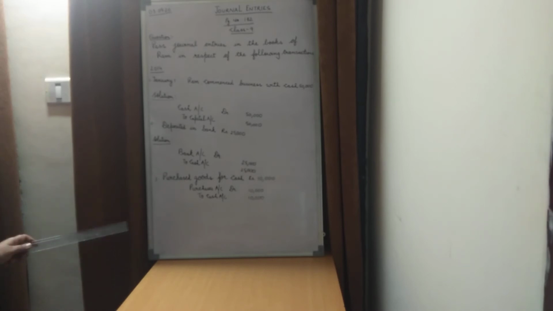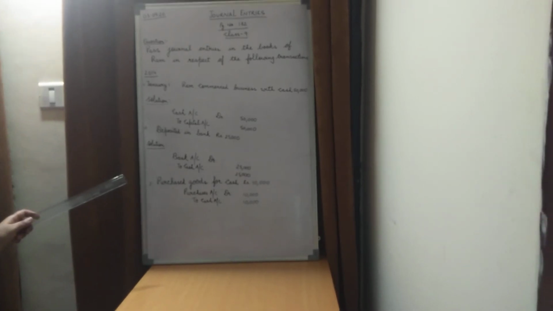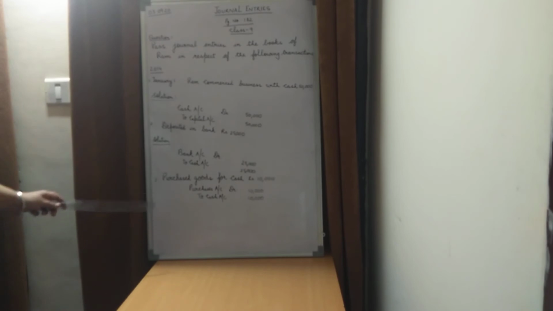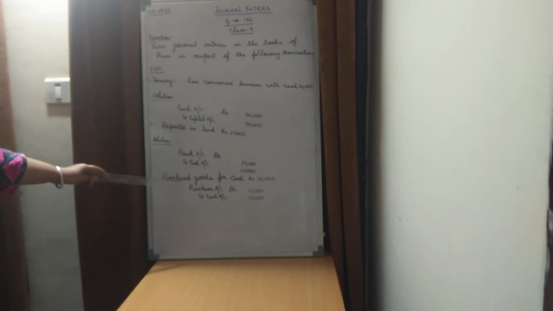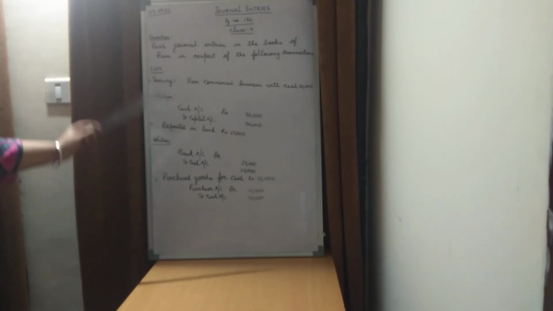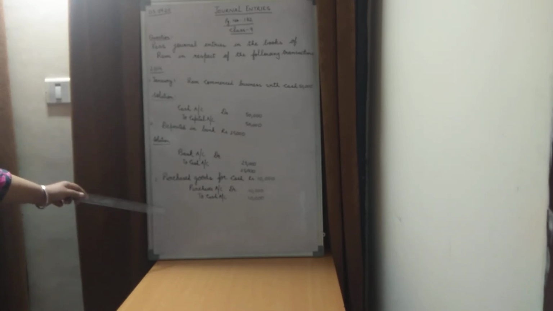Whereas when we talk about the cash account, children, it is part of the real account. And the rule for the real account says that debit what comes in, credit what goes out. So when we are purchasing goods, we are spending the cash. So cash is going out of the business. That is why it is being credited with the same amount, that is 10,000 rupees. So children, till now I have covered three transactions.